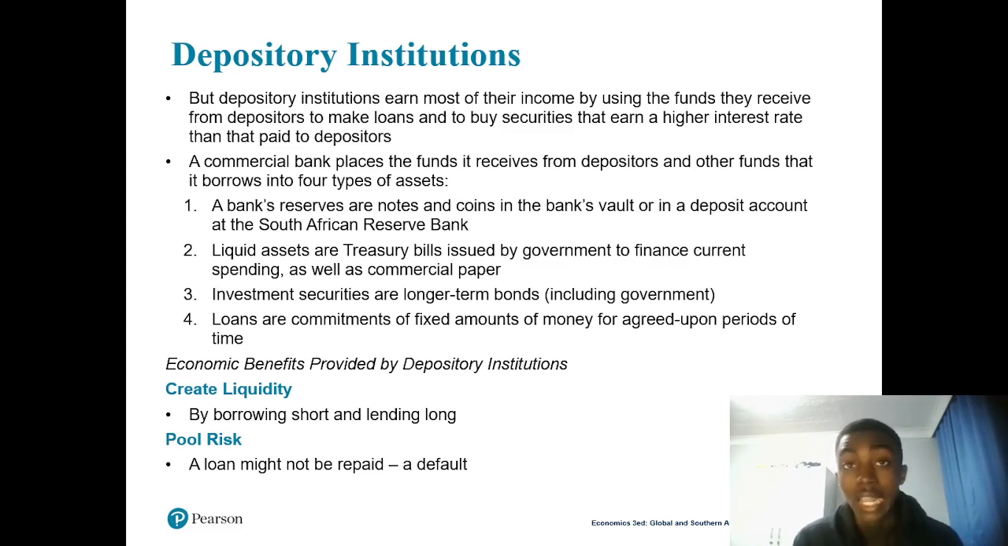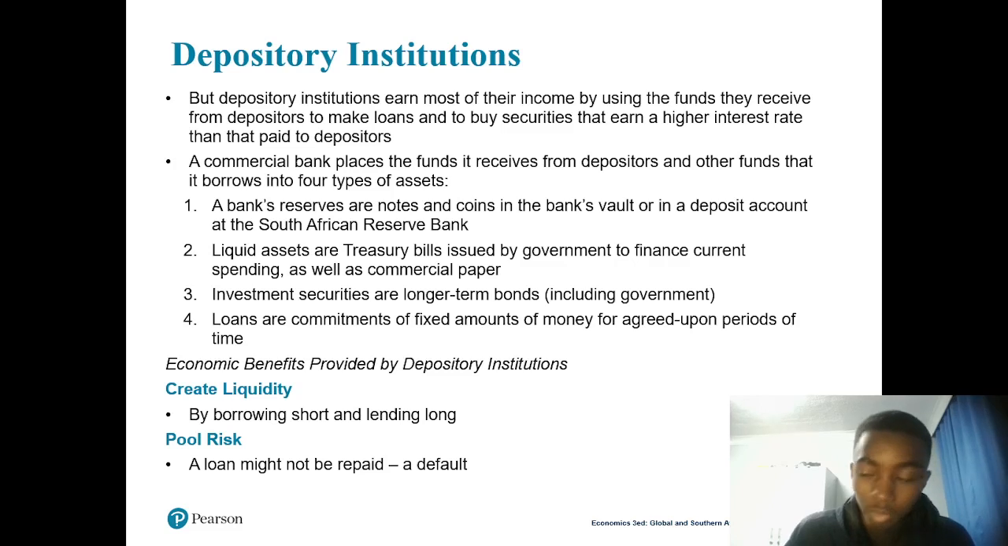They borrow short and then they lend long, so that the economy can actually benefit. There are times when banks are struggling, so they have to borrow from other banks. So they have to borrow short, but they have to lend more. Lending more is their way of creating income, because it is going to make them have more money because of the interest rate.